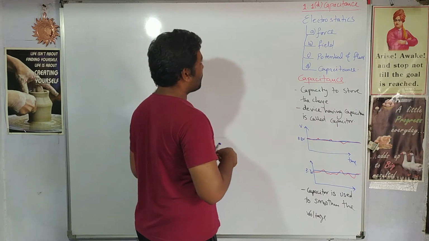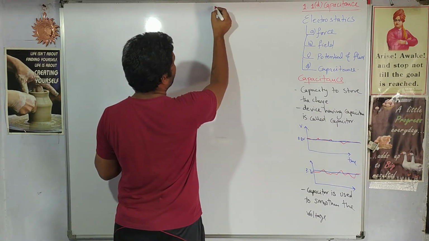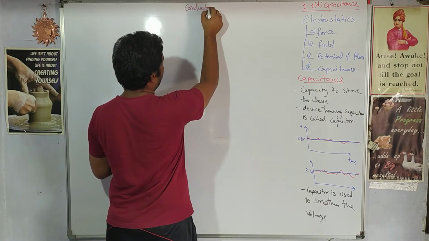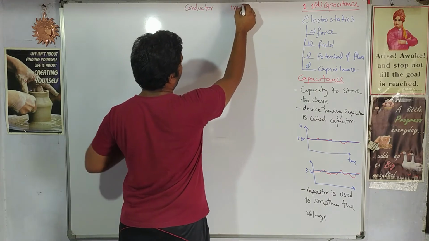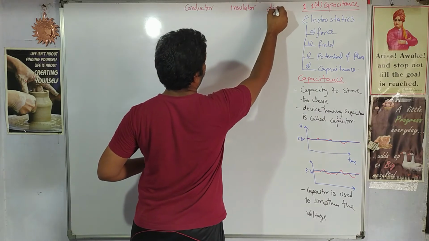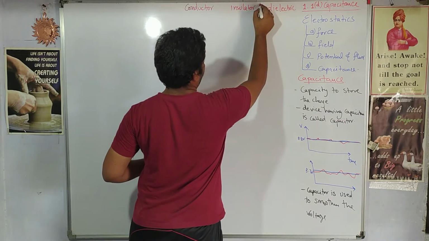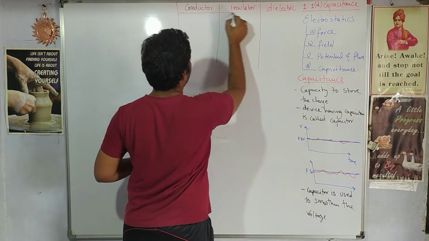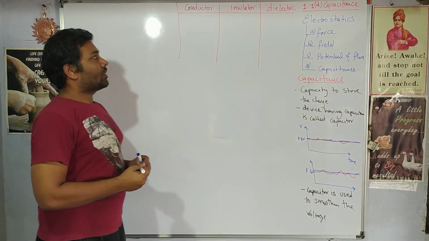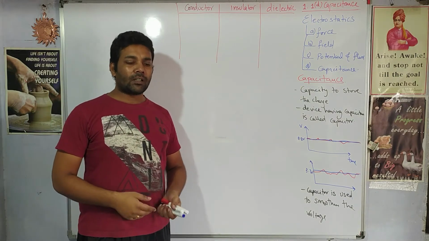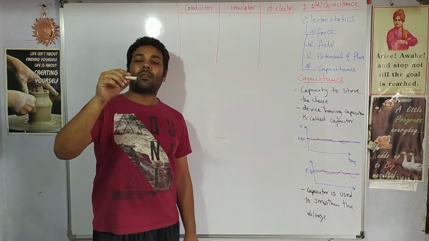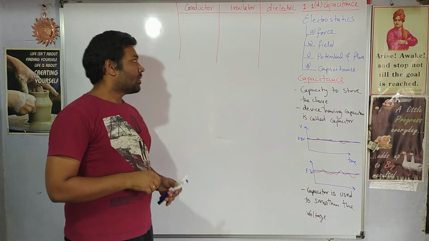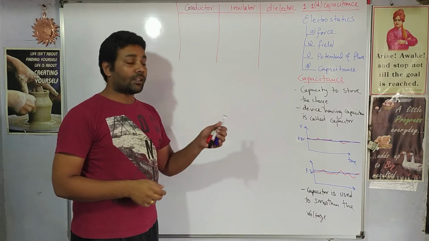Then the next topic which we move on to is conductors, insulators and dielectrics. So let me classify them as conductor, then insulator, and then dielectric. We can classify any material that is available to us into these 3 categories: insulator, conductor and dielectric, right? Whatever material is available. Let's say this is made up of hardboard, so any such material you can take can be classified into 3 categories. Let us see their definitions.